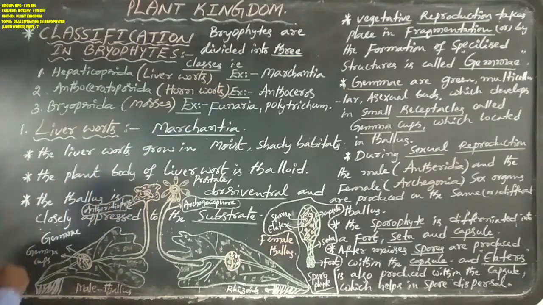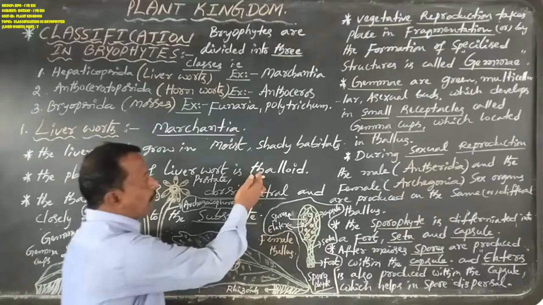That is named thalloid or thallus. So the plant body of Hepaticopsida or liverworts like Marchantia is generally thallus or thalloid.